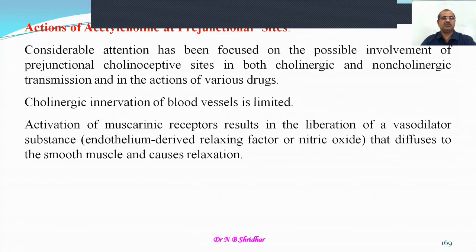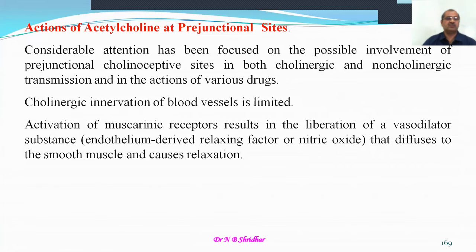Activation of the muscarinic receptor results in the liberation of vasodilator substances. It is also known as EDRF, endothelial derived relaxing factor, which is now very well characterized as nitric oxide. This released nitric oxide diffuses to the smooth muscle and causes relaxation. This is how the relaxation, especially in the case of the heart, is caused by the prejunctional action of acetylcholine.